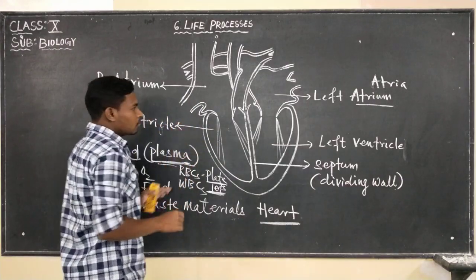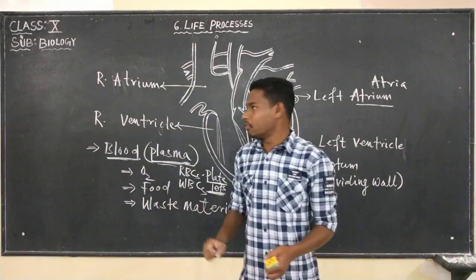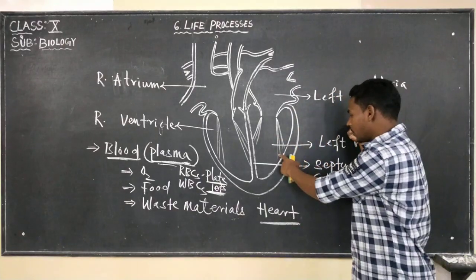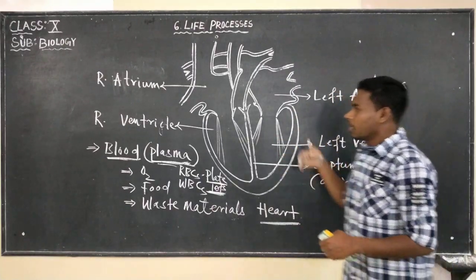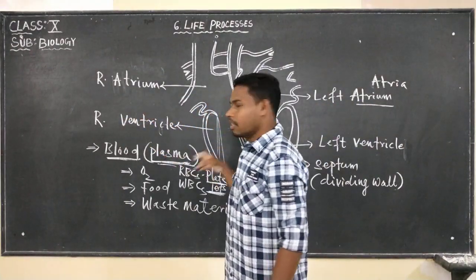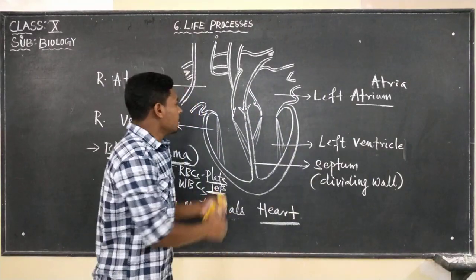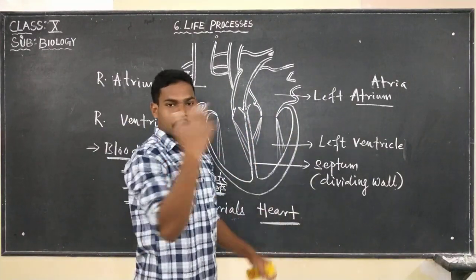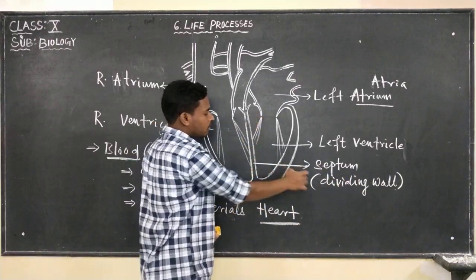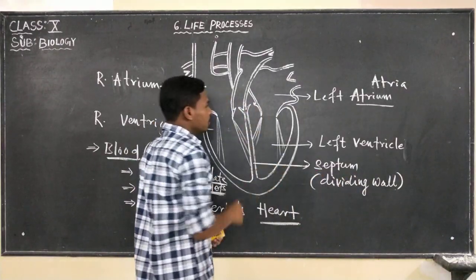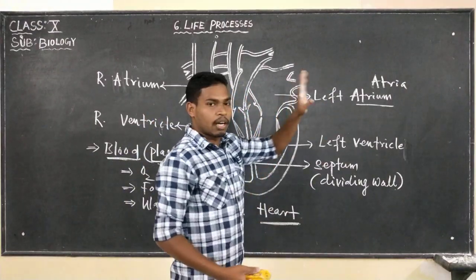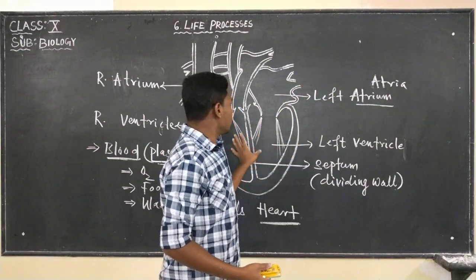So we have labeled the 4 chambers of the heart, right? The first one is the left atrium, the second is the left ventricle, and towards our right, the right atrium and right ventricle. So these are the 4 chambers, and the heart is divided into 2 parts, left and right, with the help of the dividing wall known as septum. Now we need to understand how the blood flow takes place in the heart.